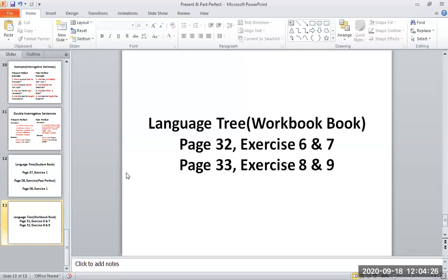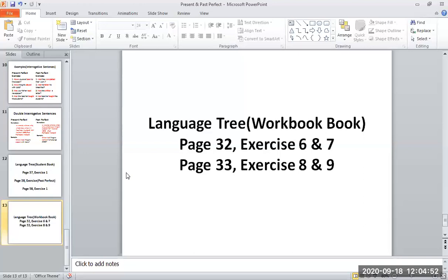Beta, change the last sentence. First of all, show me the sentence. Okay, you have to change it. Washed वाला जो है वो start में आएगा. After I had washed my clothes, I hung them out to dry.